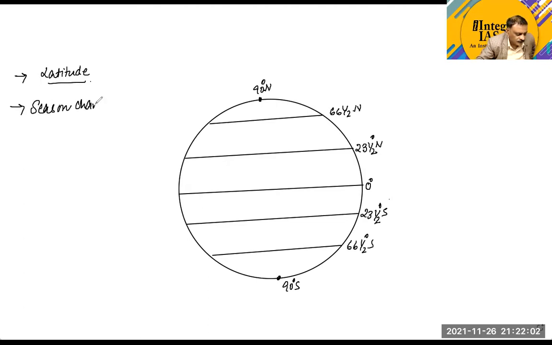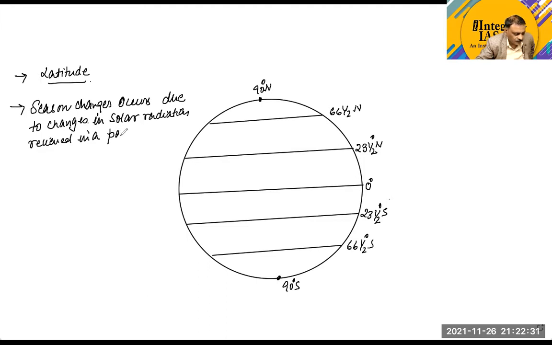Now, as I discussed with you, I'll repeat this concept once again: seasonal changes occur due to changes in solar radiation received in a particular area. This point is clear? In a particular area.